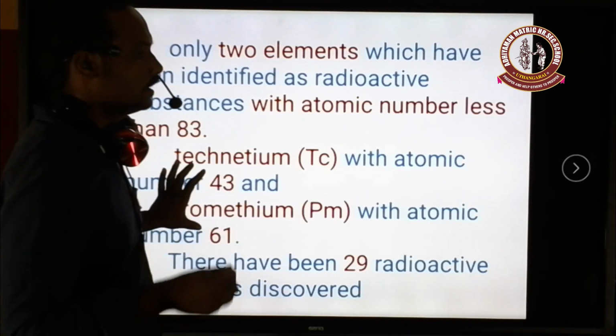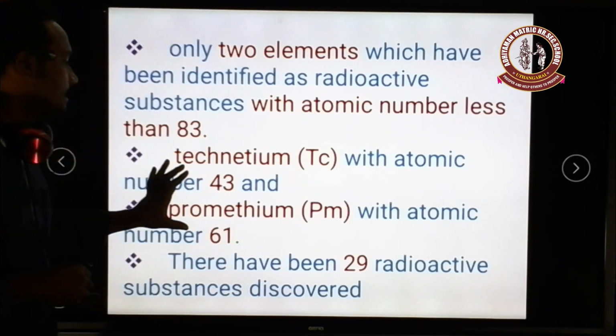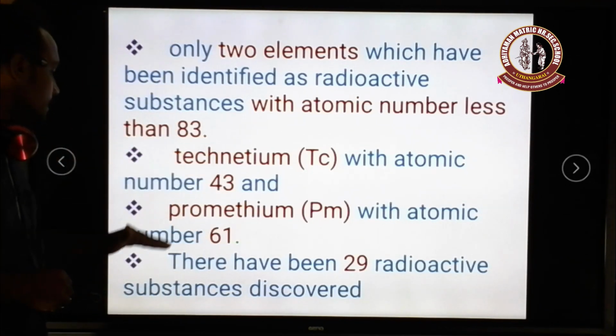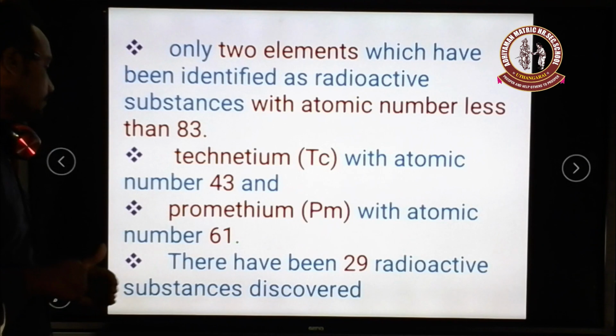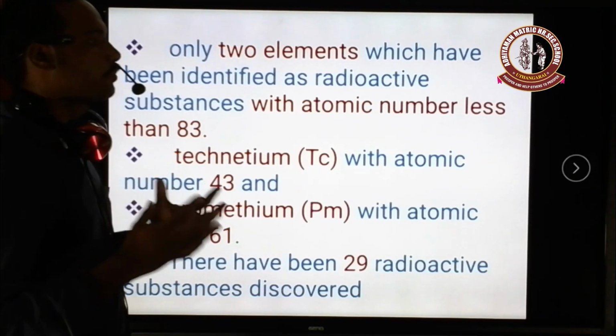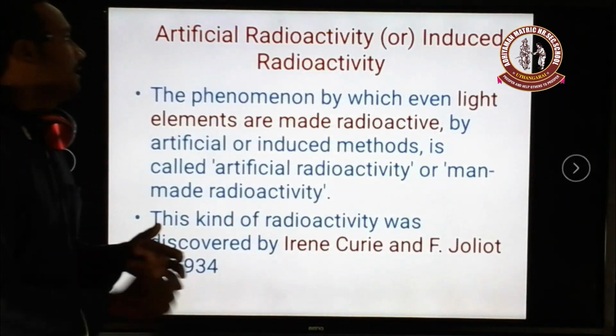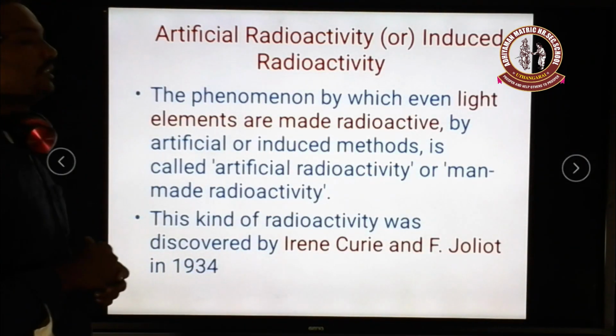Okay, and mostly that natural radioactivity elements have an atomic number greater than 83. Here there are 29 radioactive substances discovered on the Earth's surface. These can produce natural radioactivity. And next we are going to see artificial radioactivity.